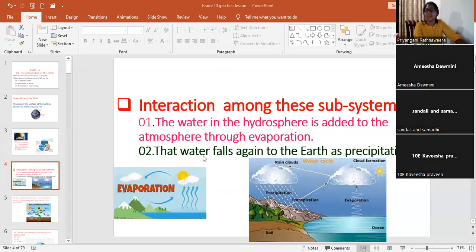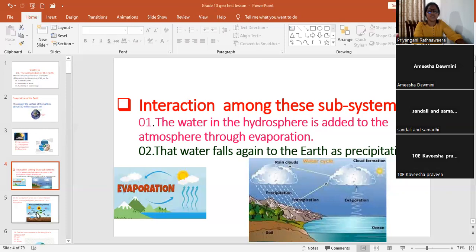Lithosphere එකට වැටෙන්නේ නේ. එහෙනම් atmosphere එකේ තියෙන water vapor form here water cycle. This process is called the water cycle. Atmosphere water vapor, condensation, formation of clouds, and then we receive rain. So the water falls again to the earth as precipitation.